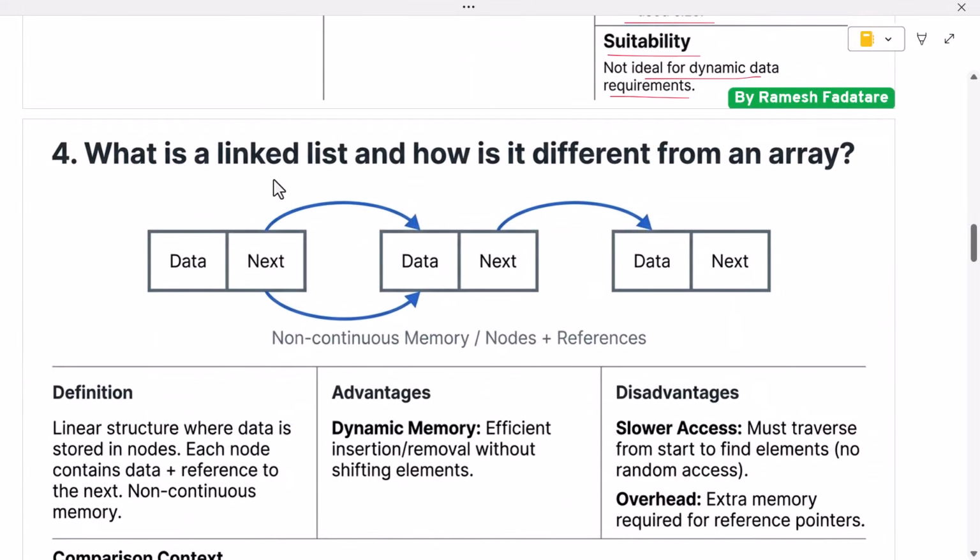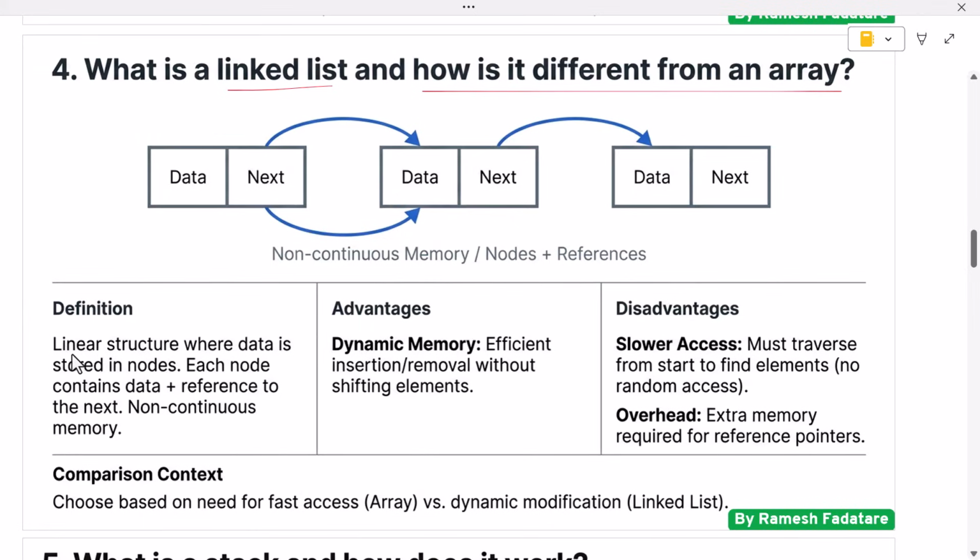Next, what is a linked list and how is it different from an array? A linked list is a linear data structure where data is stored in nodes. Each node contains two parts, the actual data and a reference to the next node in the list. Unlike arrays, linked list elements are not stored in continuous memory locations. The biggest advantage of a linked list is dynamic memory allocation. Nodes can be added or removed easily without shifting existing elements. This makes linked lists very efficient for insertion and deletion operations.